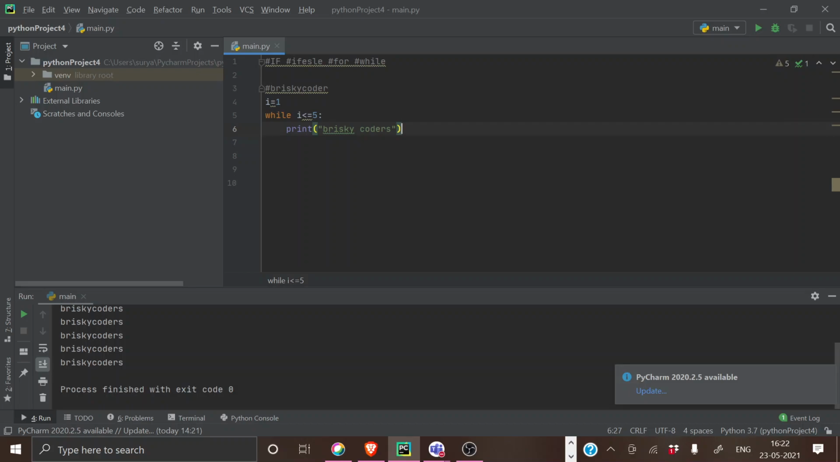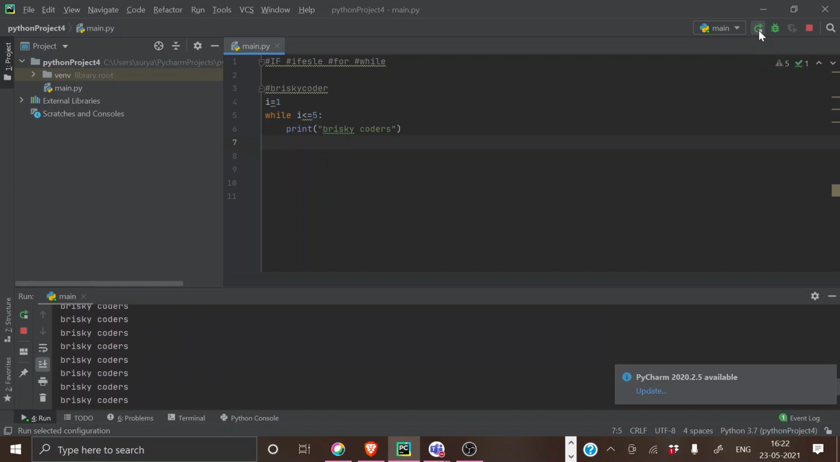5 times we get the Brisky Codes. How will that come? But there is no increment of i. Yeah, you have to increment i. Otherwise you will get infinite times. If you are printing it, you will get infinite times. That's the right answer. Whenever you have a doubt, think line by line. First line, you're initializing something. Second line, you're giving a condition. Third, you're printing it. If you're not stopping it, it will recursively do the same thing again and again.